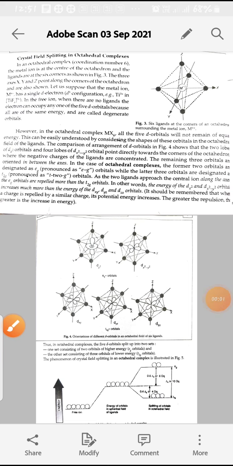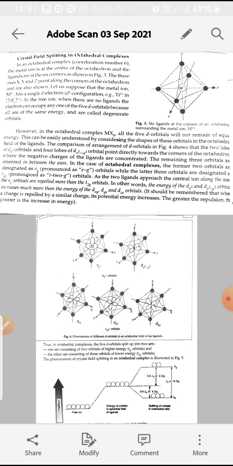Good morning, students. Today's topic is crystal field splitting in octahedral complexes. In octahedral complexes, the coordination number is 6. It means the central metal ion is surrounded by 6 ligands, and the 6 ligands are present at the 6 corners of the octahedron.